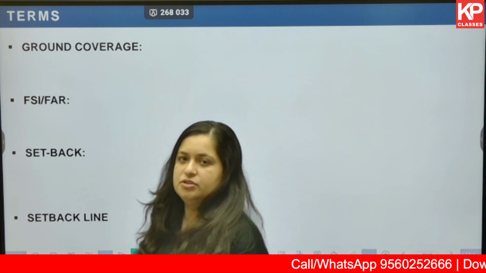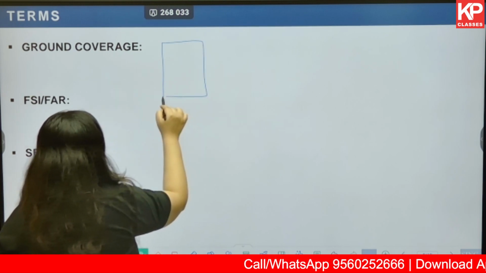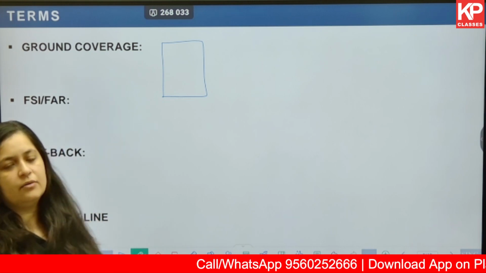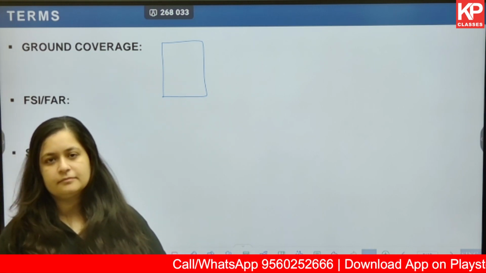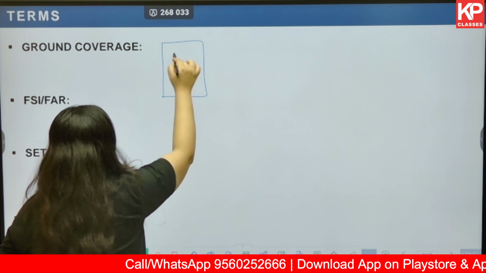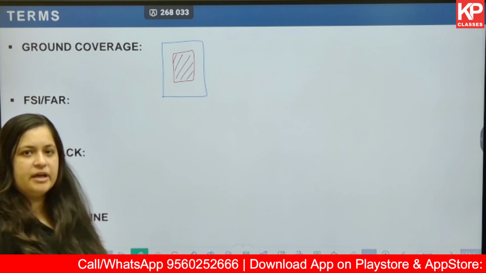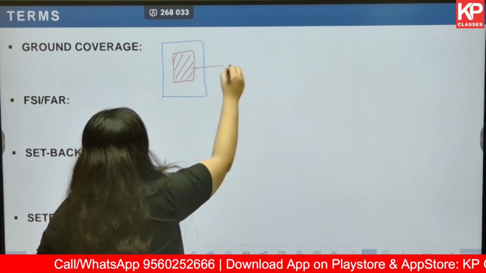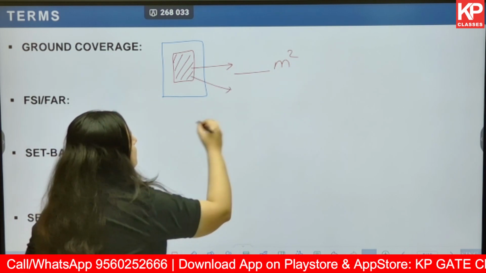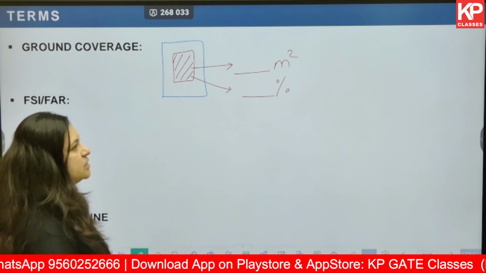Next, what is ground coverage? For example, let me say this is the plot area that I have. How will you define the ground coverage in that case? Maybe you can say it is just the building footprint, or the area under the building footprint. This can be denoted in terms of area, that is meter square, or in terms of percentage. 50% is the ground coverage, or let's say 100 meter square is the ground coverage, and so on.